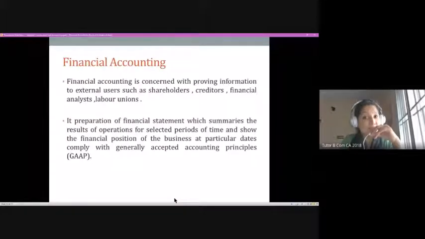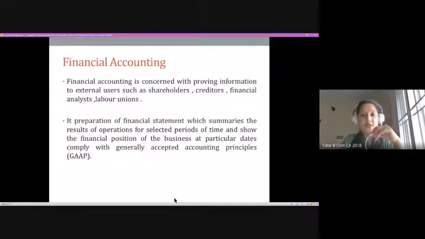For a listed company, it is mandatory to publish its financial statements, that is profit and loss account, balance sheet, and cash flow statement. Why? Because the external investors or stakeholders need to take a decision whether to invest in this firm, depending upon its financial position.